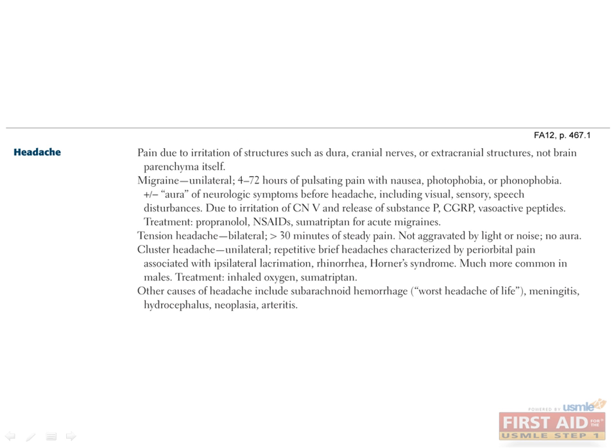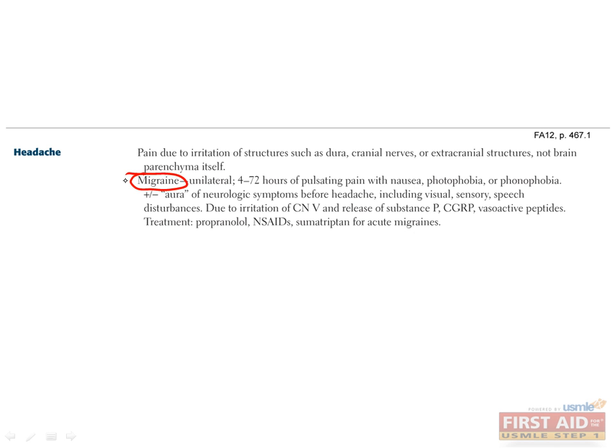The brain itself does not have pain fibers, so a headache is a sign of irritation of pain-sensitive structures such as the dura, cranial nerves, or extracranial structures. Migraine headaches are usually unilateral with pulsatile pain. They have a variable duration, listed here anywhere from 4 to 72 hours, and are commonly associated with nausea, photophobia, and phonophobia. Some patients describe an aura, including visual, sensory, and speech disturbances.